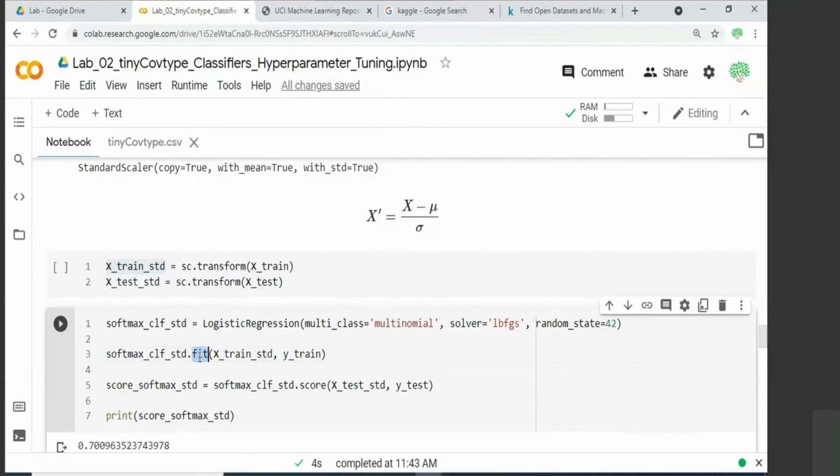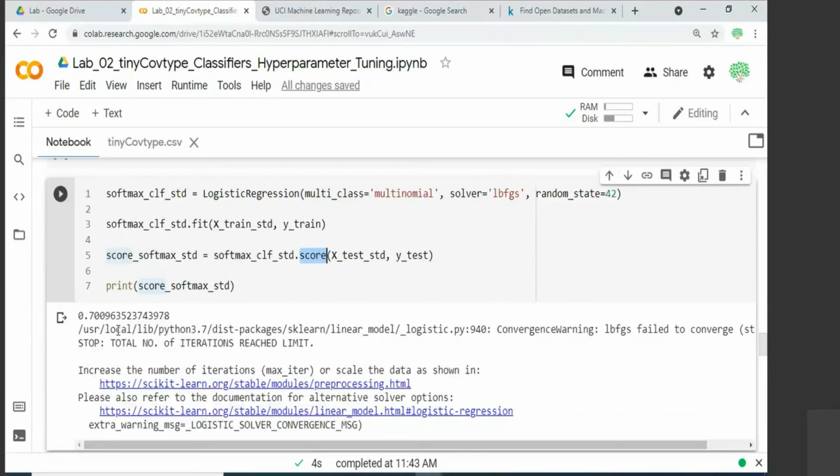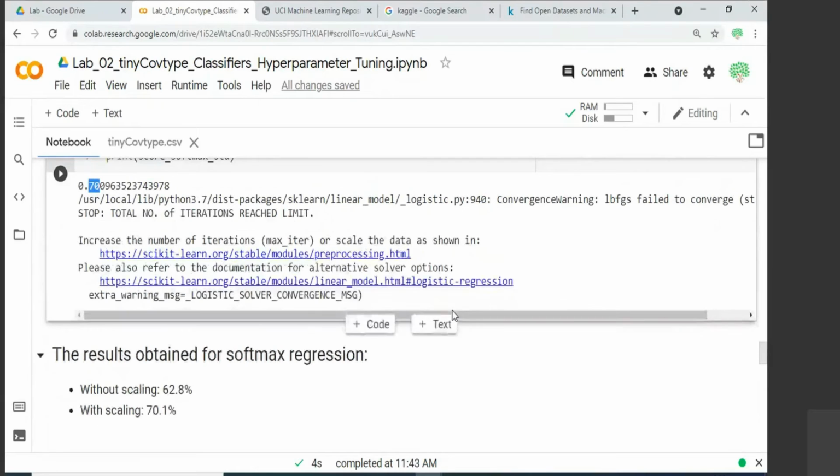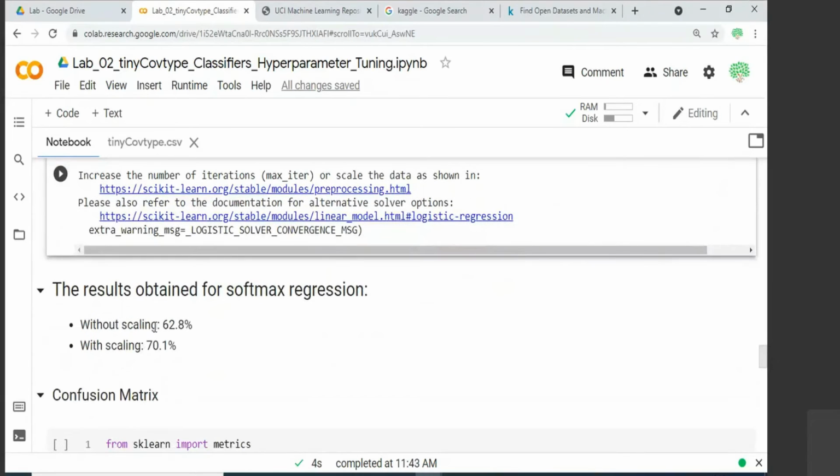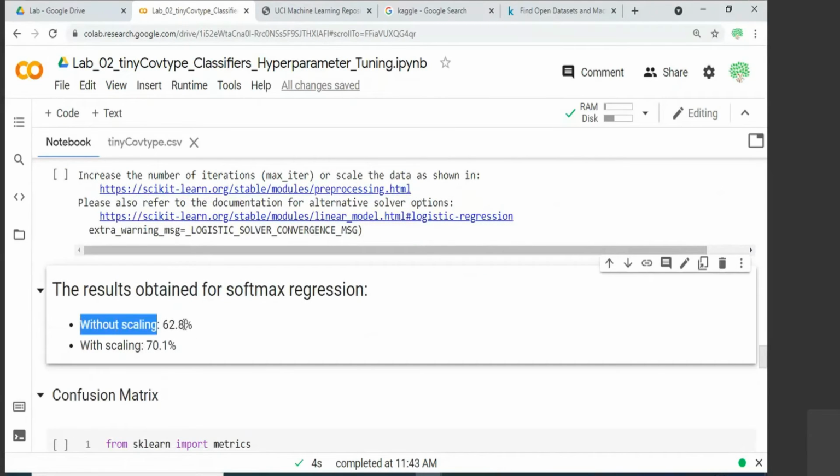And once you have trained the softmax classifier for the feature scaled version, now you can look at the score and see the performance of the classification accuracy. So now we can see that it has reached 70% classification accuracy. Just for a comparison, when we trained the model without scaling, we reached only 62.8%.